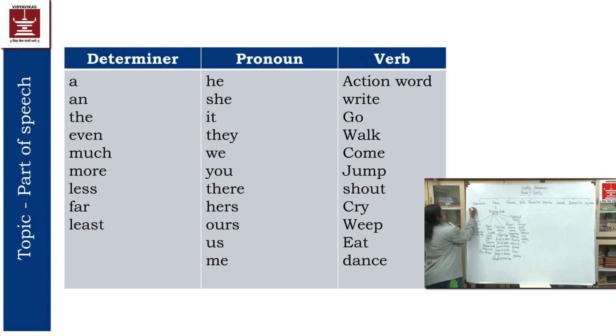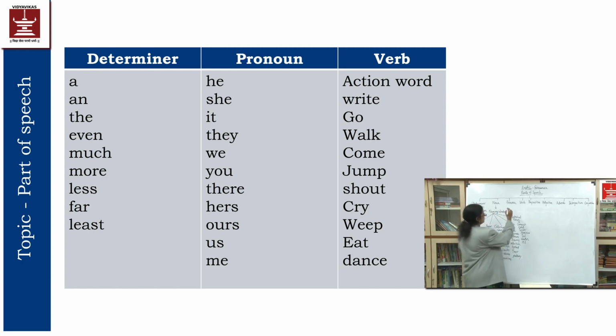Determiners means a and the, these articles, then even, then much, more, less, far. These are the determiners which are specifying the noun. Least, which are determining the noun.